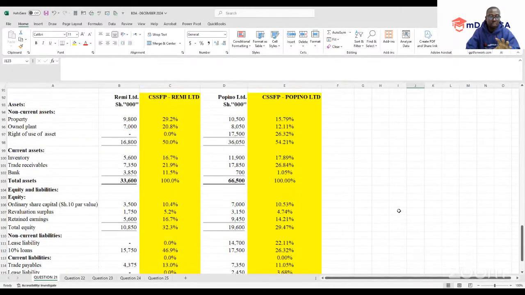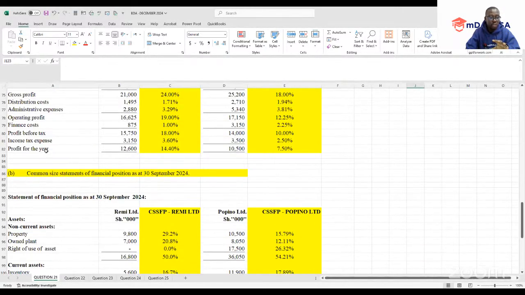So let's start with profitability. If it is total profitability, I'm going to compare these profits.